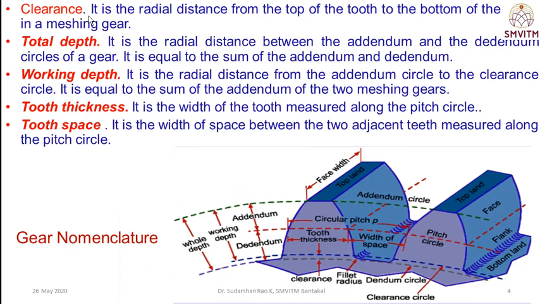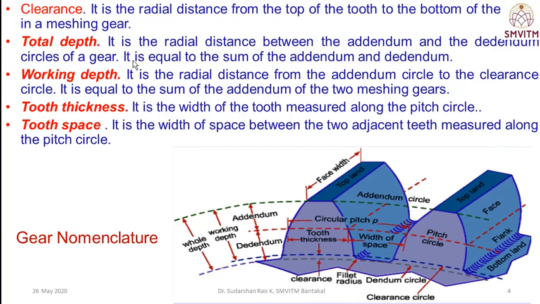Then the clearance. The clearance is the radial distance from the top of the tooth to the bottom of the tooth space in the meshing gear, that is, from the top of the pinion to the bottom of the gear. That is the radial clearance. There should always be clearance, else it will create interference. Clearance is essential between the two meshing gears.